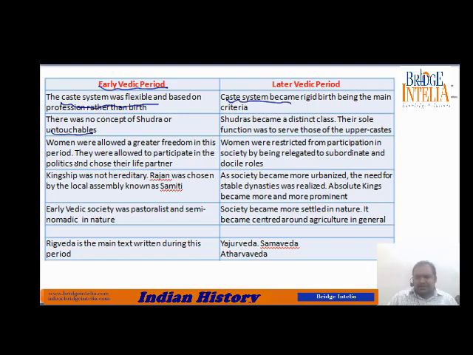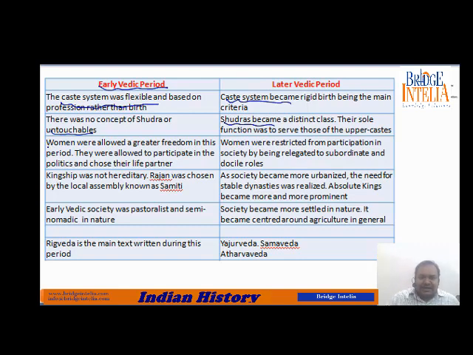So in the earlier Vedic period, there was no concept that humans were categorized, and there was no discrimination. There was no notion of untouchability. But during the later time period, the Shudras, or the lowest class, became untouchable. That means people belonging to the other classes started to look down upon the fourth class, the Shudras. They were discriminated against and discarded from the privileges of society. Restrictions were bound upon them.